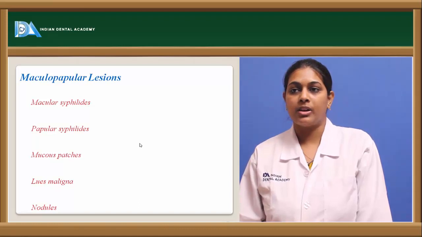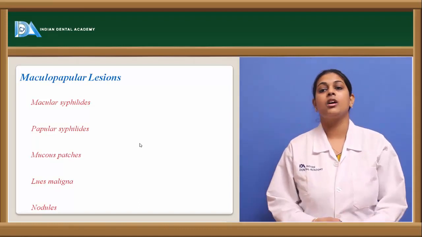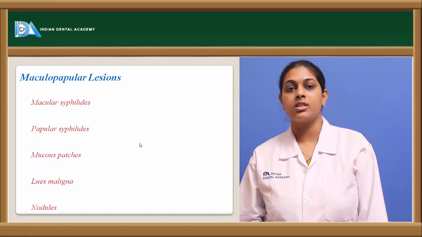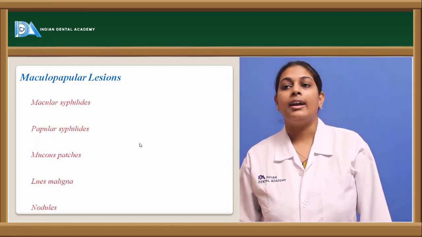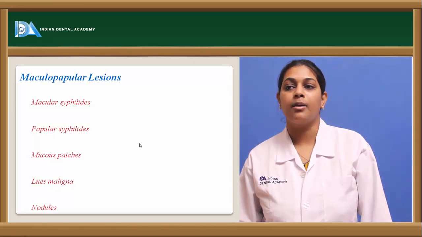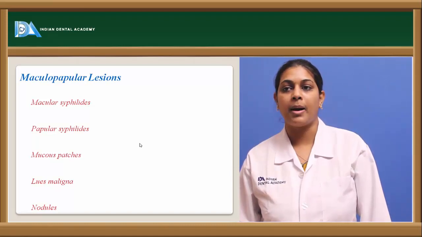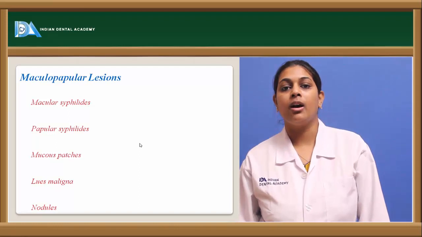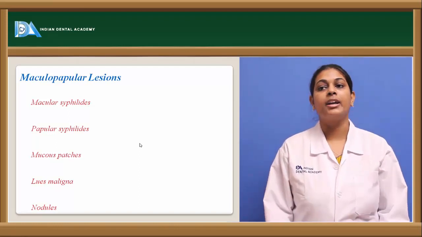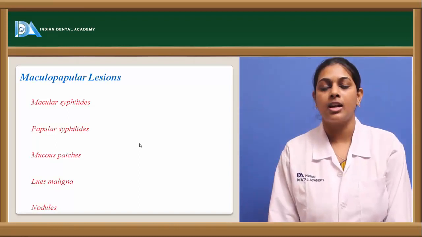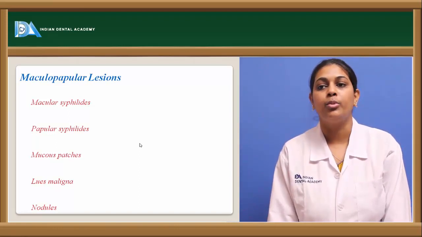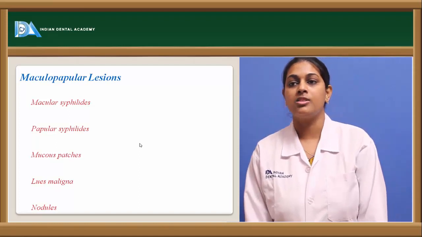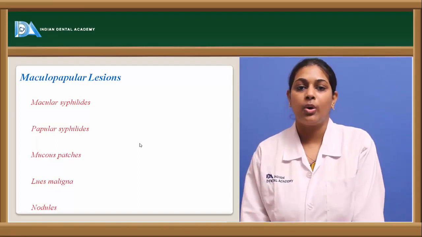Coming to papular syphilides, these form papules which are raised above the normal level of the skin, and the most commonly seen areas are the gingiva and the palate. If the lesion persists and progresses, the papules might develop into an ulceration with a raised border, and this could turn into a shallow ulceration.